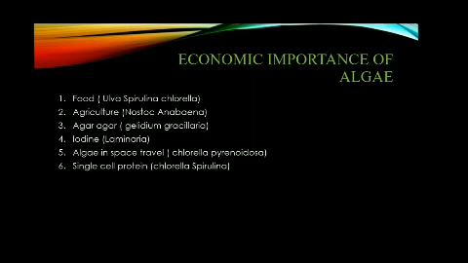Next, some algae such as Chlorella and Spirulina are a rich source of protein and are used as nutritious food. Chlorella is obtained from single-cell algae and Spirulina is a green algae. These two algae are used to produce protein.